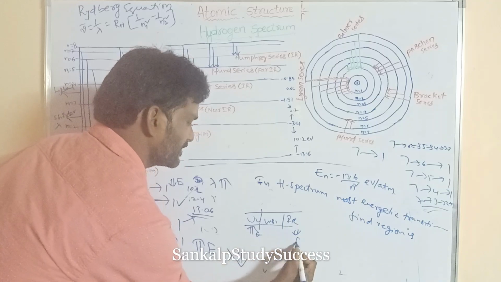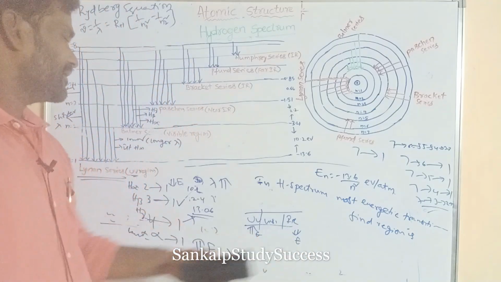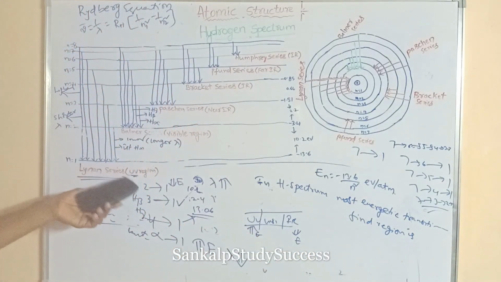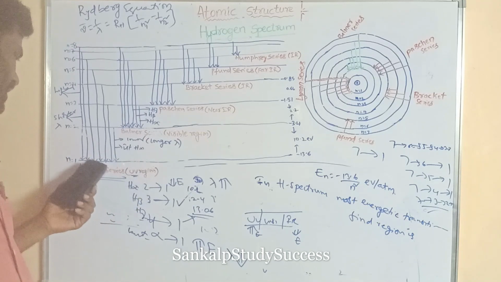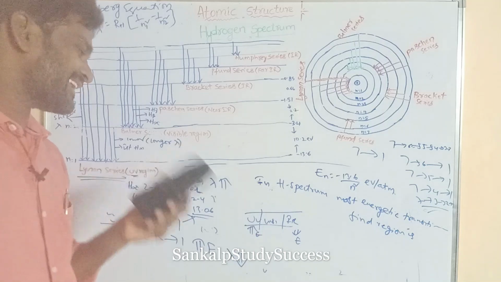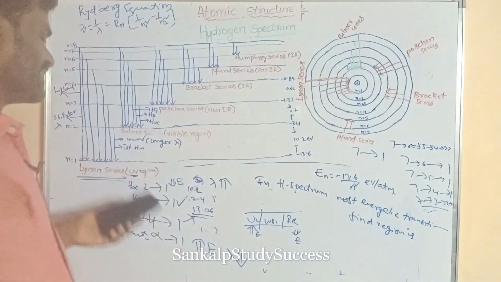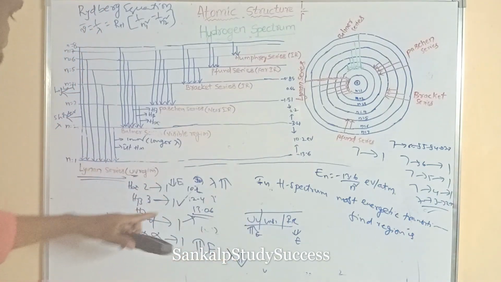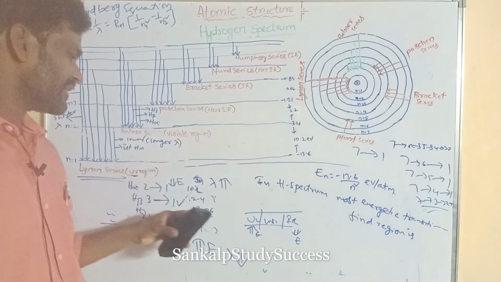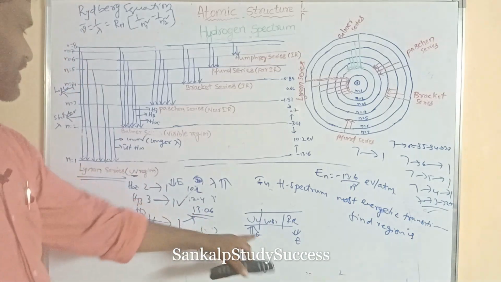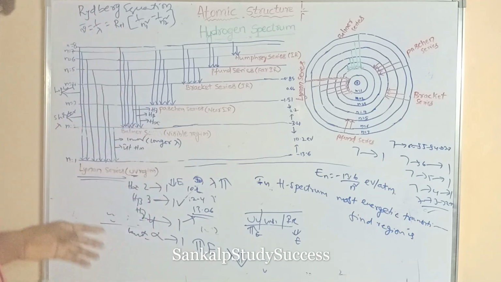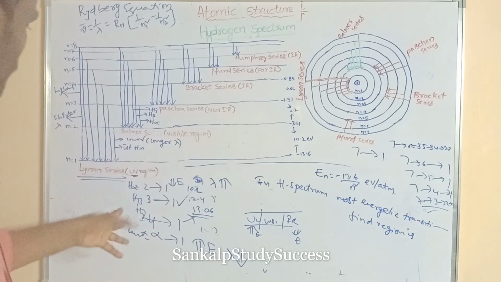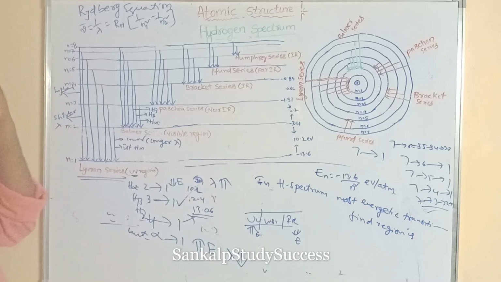So the Lyman series is obtained in the UV region, so that has a higher energy. The Lyman series is obtained in the UV region, so that has more energy. That is also discussed this way. So its energy gap is very, very high.